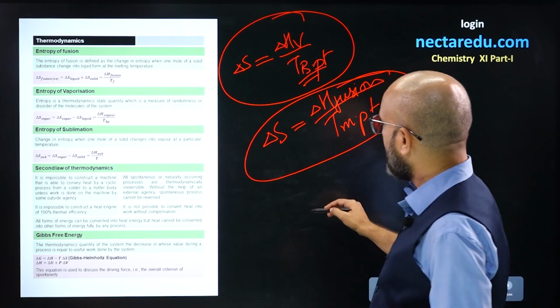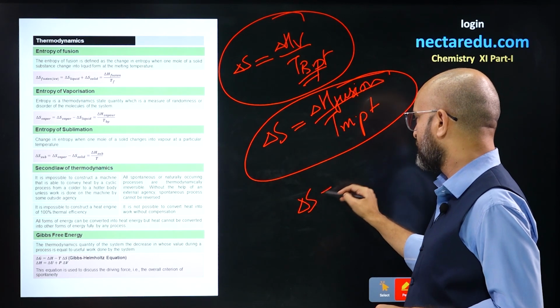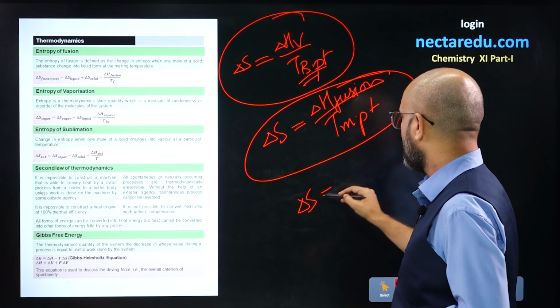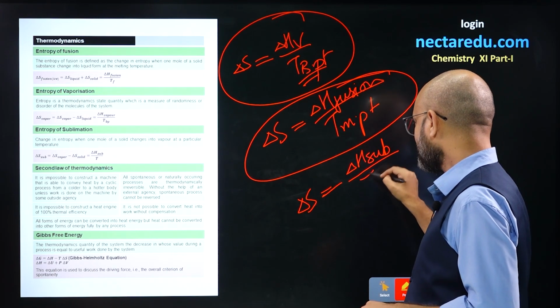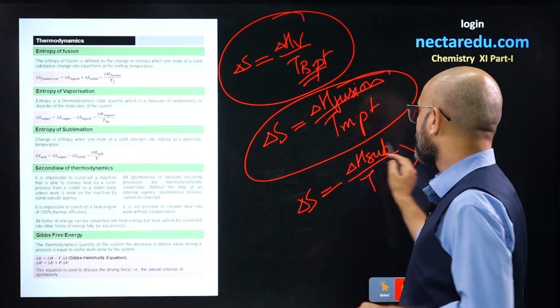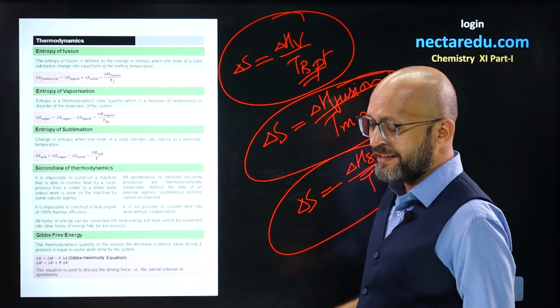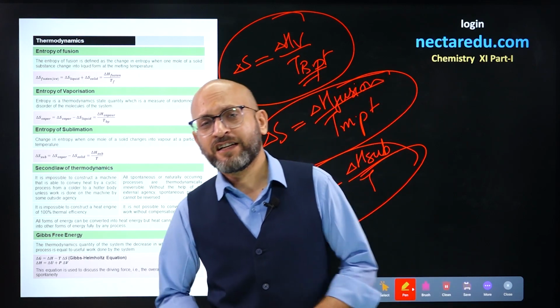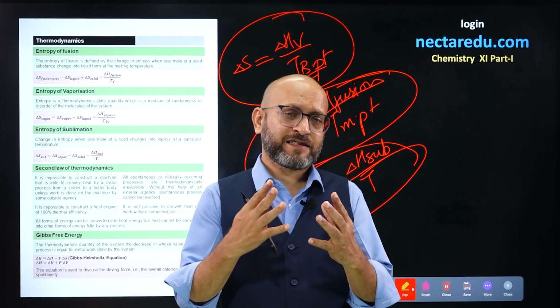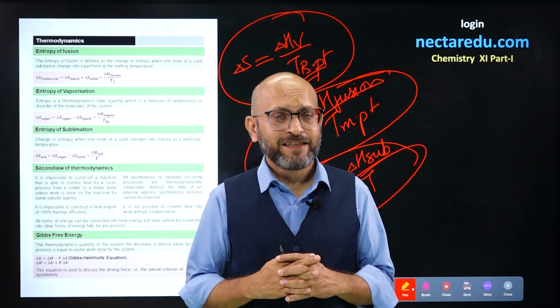Alright. Next we have entropy change during sublimation. What is that? We have enthalpy of sublimation upon the temperature at which sublimation is happening. So using these formulas you can calculate easily entropy change during any physical change. Physical change, that is change in the physical state.